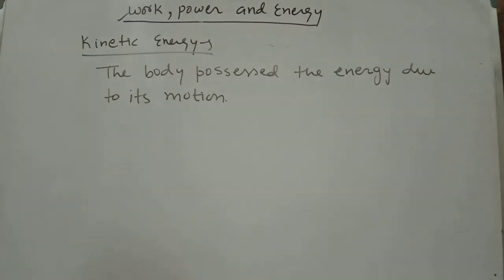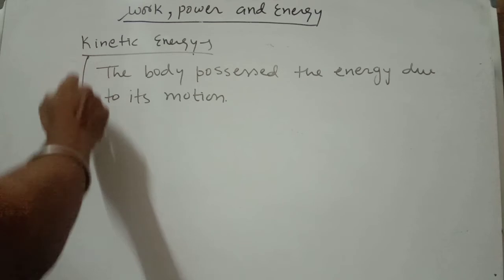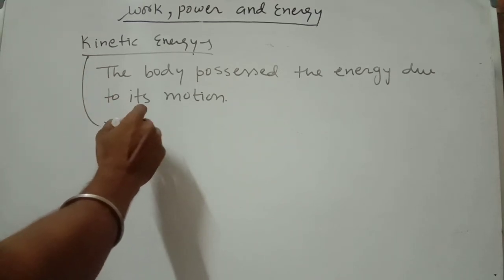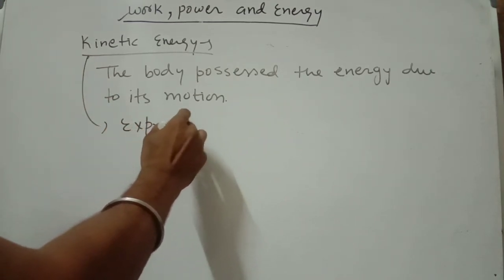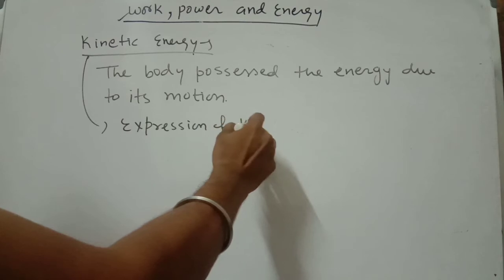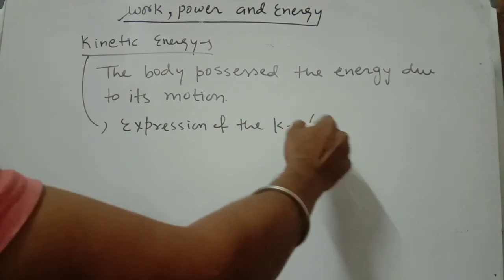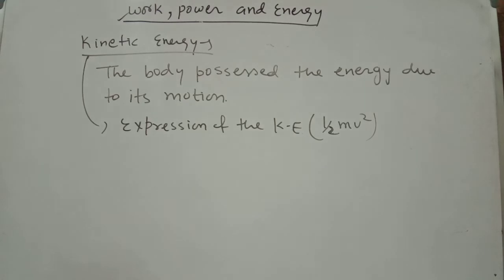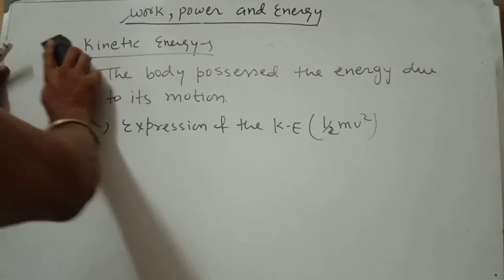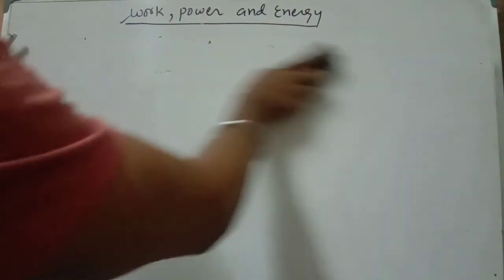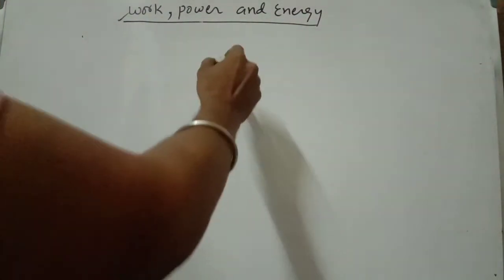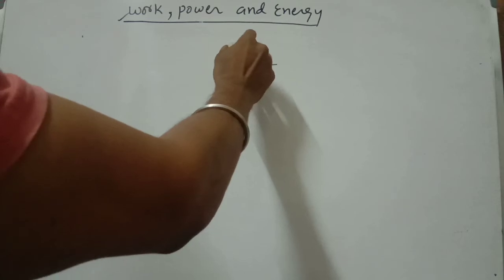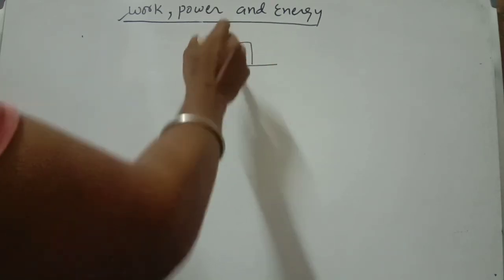Okay, so now first I am going to find the expression of the kinetic energy. It is very important. The proof of the kinetic energy, half mv square. So now let a body of mass m, and a force is applied.